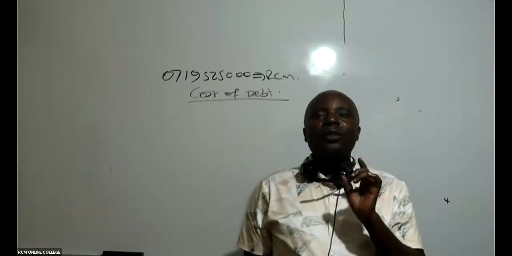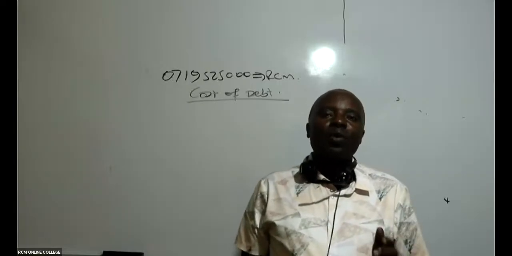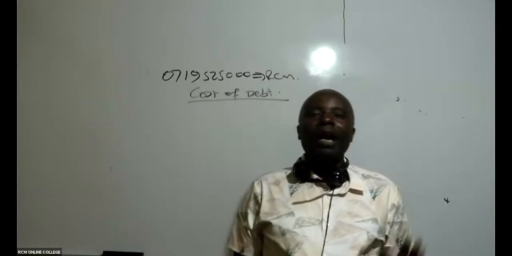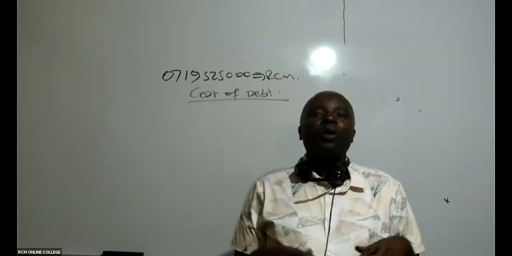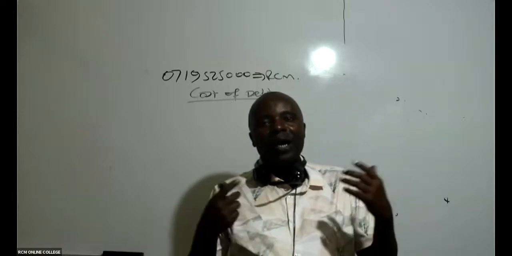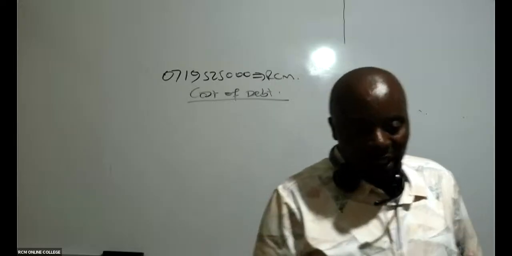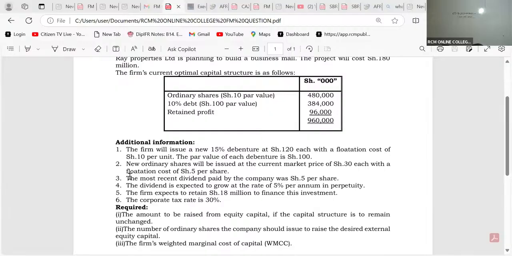Redeemable. Those are those debt instruments with a maturity period. We are told that this debt will be reimbursed after, say, 10 years. And then irredeemable, these are the normal bank loans, which of course you and I will always know how to roll over. We keep on rolling them over like that. I mean, when you finish one, you go and borrow another from the bank. That is irredeemable. Now, what kind of debt do we have here?